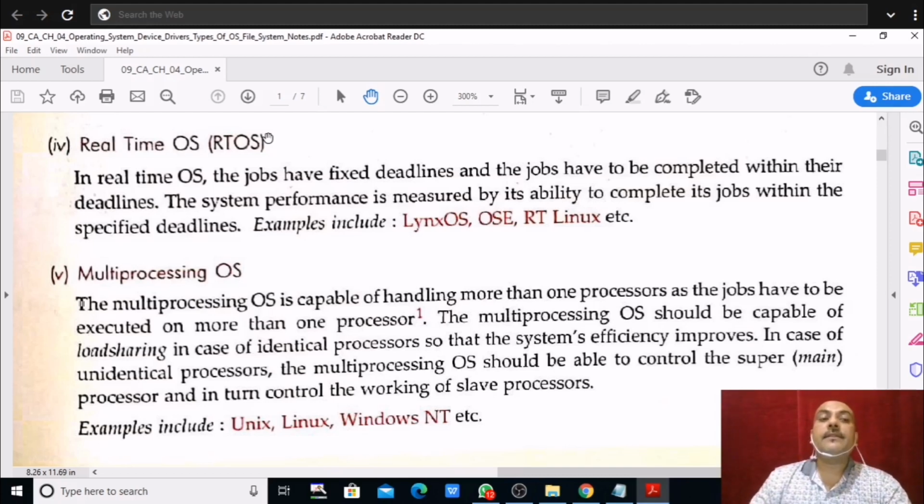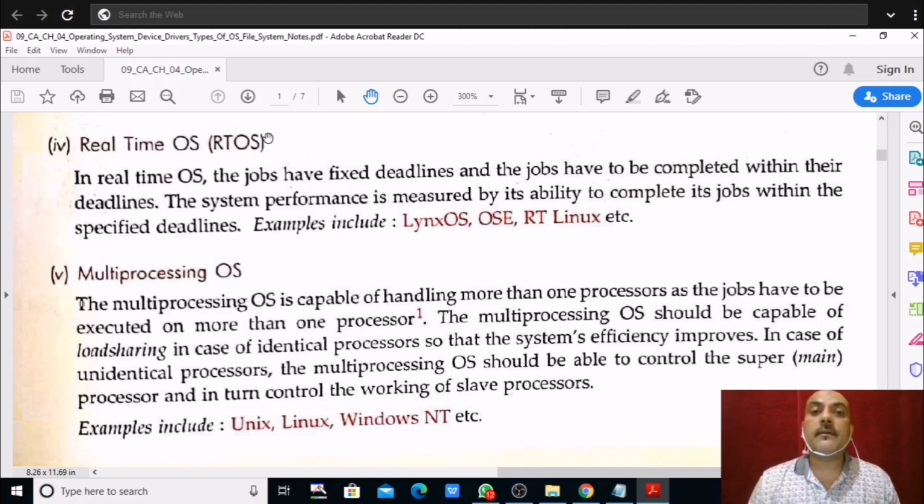Then, as the name suggests, it performs in a real-time environment. It operates in a real-time environment. What is that real-time environment? It is one which happens in a real-time situation. You are playing games, that is a real-time environment. Traffic control signal, that is a real-time environment. Plane is going, traffic control, that is a real-time environment. Weather forecasting is also an example of real-time. So in real-time operating system, deadlines are fixed. The deadline is fixed and we need to complete our task in that given time only.